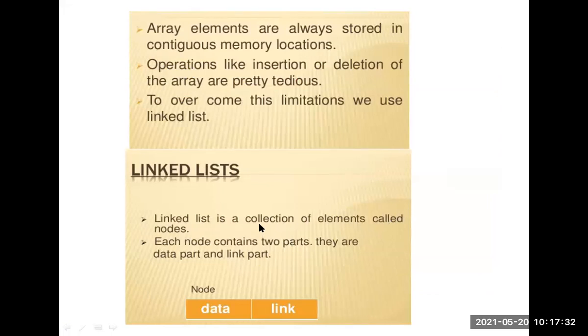So what is a linked list? A linked list is a collection of elements called nodes. Here the data will be available in nodes. Each node contains one info field and the other one is the link field, that is, data field and link field. Okay, clear students?